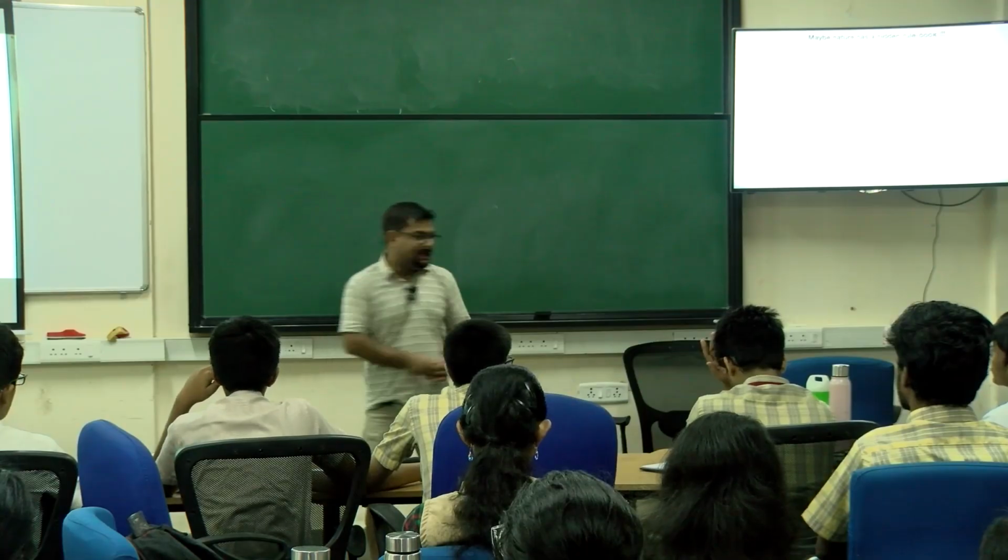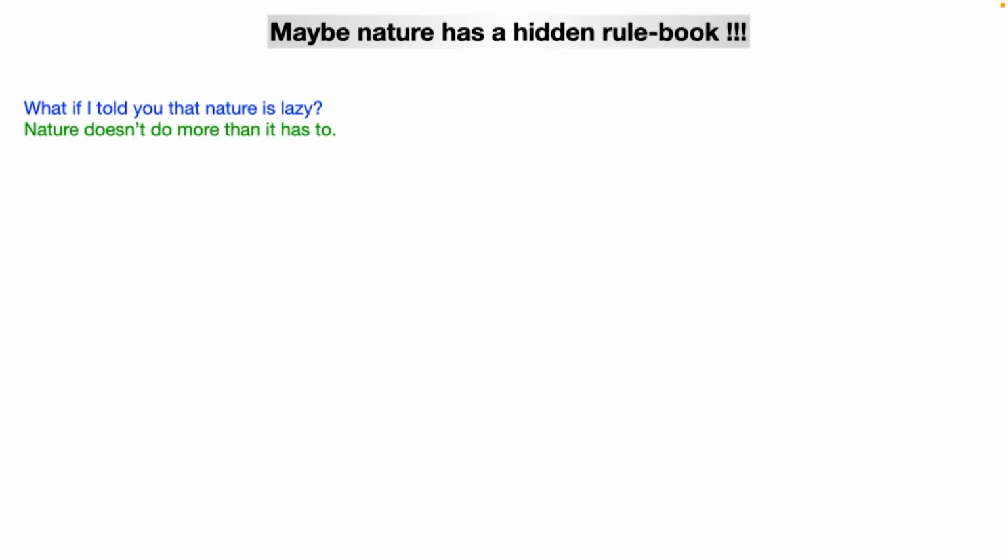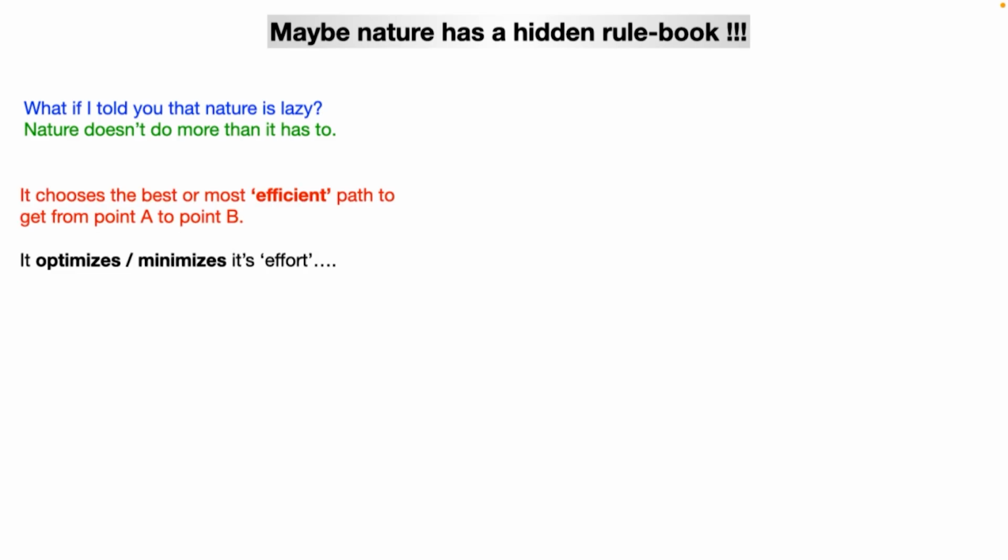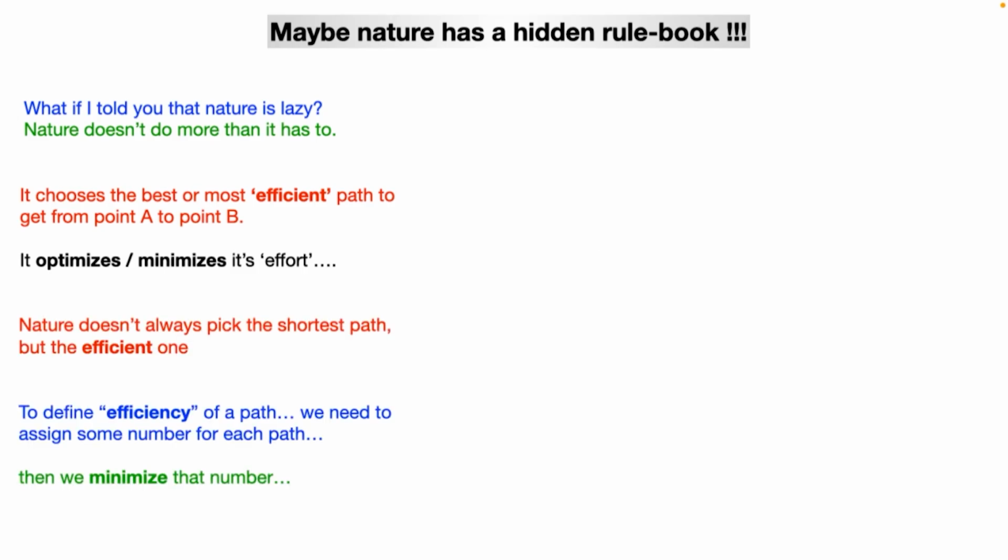And I will tell you here that nature is basically very lazy. It does not do anything that is more than needed, right? So it is the most lazy person or entity out there in the world. That's why it wants to minimize its effort from going from point A to point B, right? It optimizes or minimizes its effort. What that effort means, we don't know yet. We'll define the effort that nature thinks is its effort. We'll do that. But again, the point is that nature does not always take the shortest path.